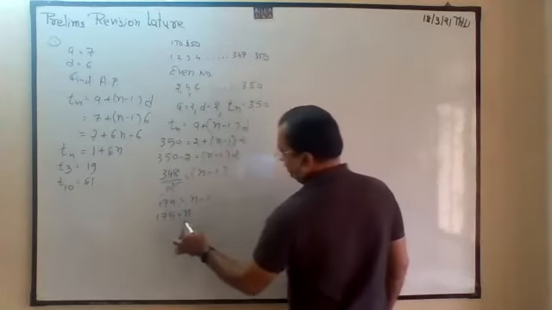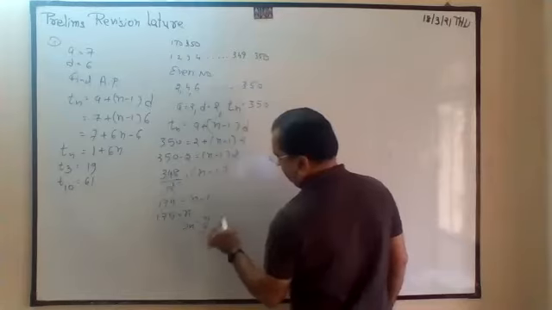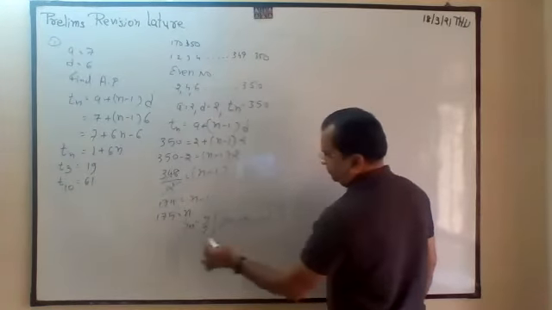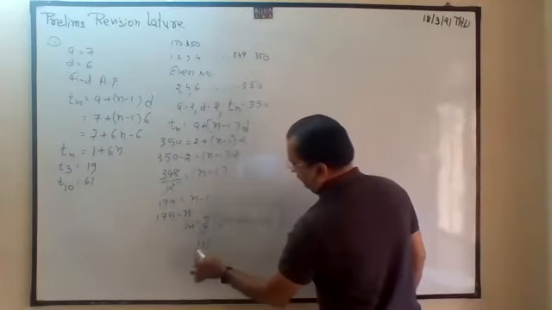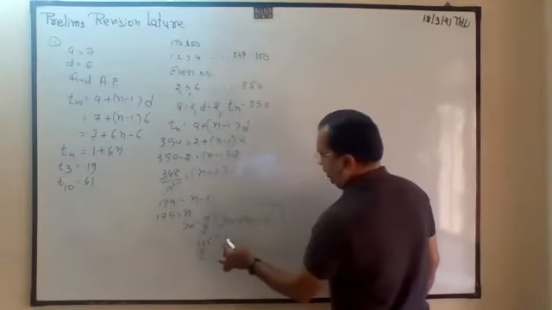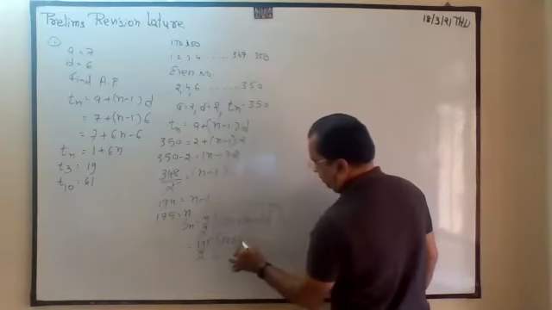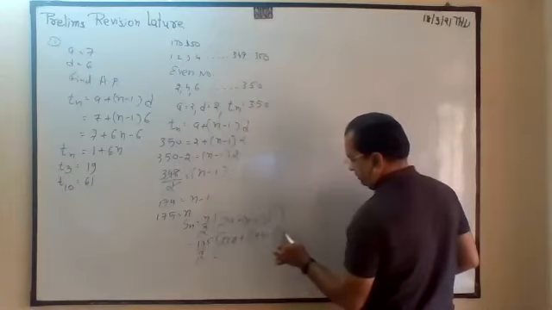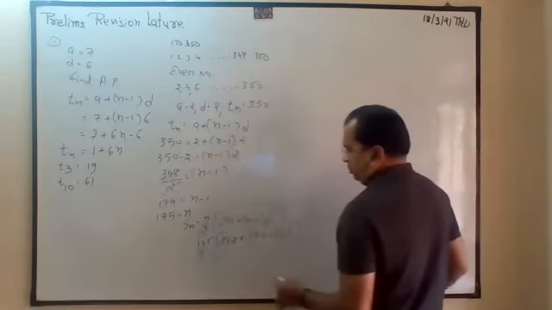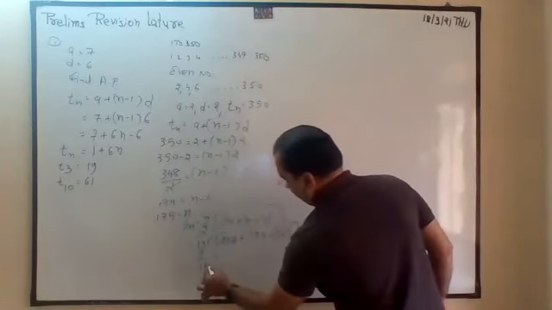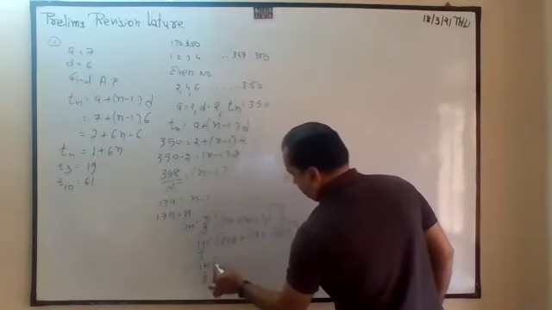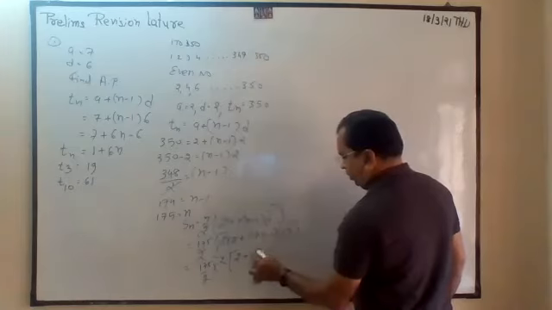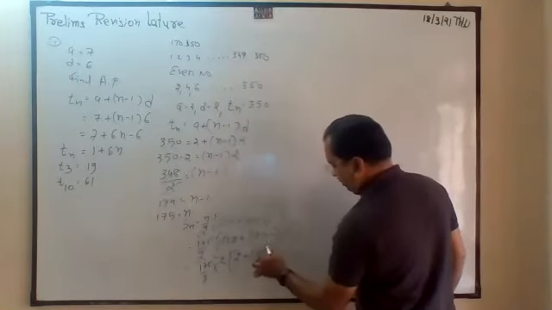Now we have to find Sn. Sn is equal to n by 2 times 2a plus n minus 1 d. So n is 175 by 2, 2a means 2 into 2, plus 175 minus 1 times 2. 2 is common, so 174 only.